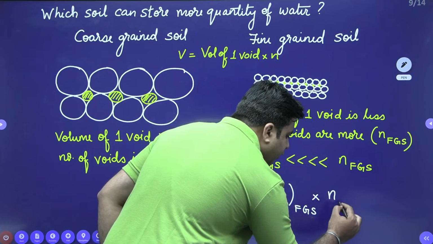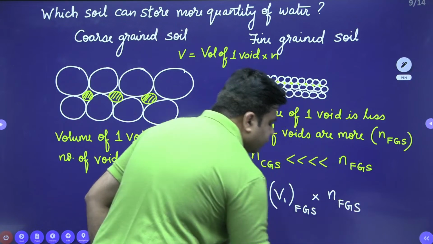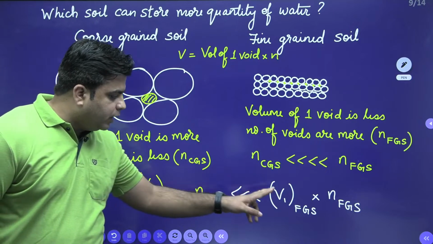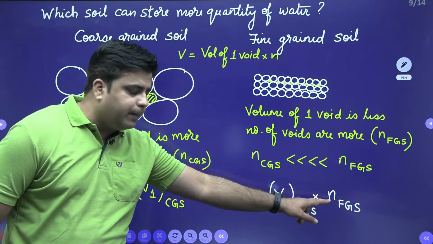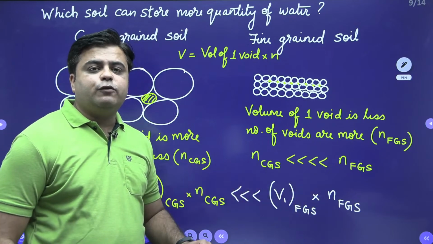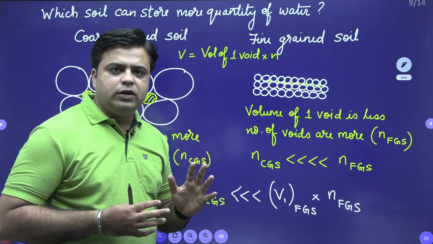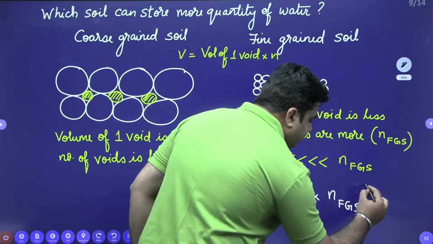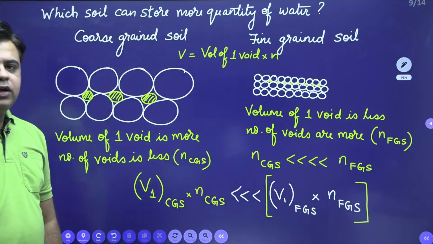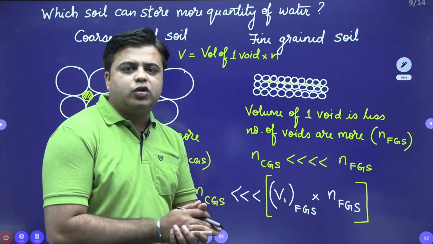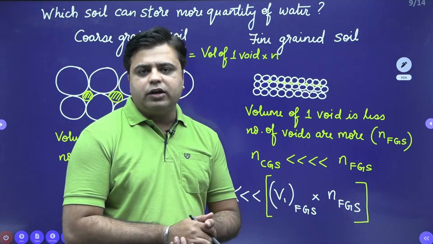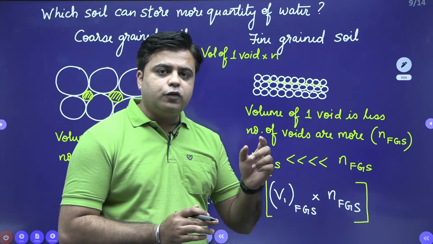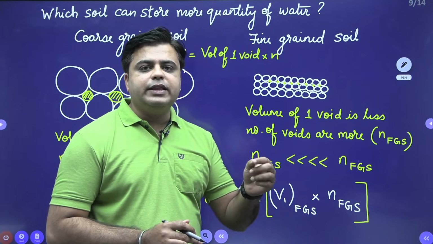The reason being, the volume of one void for fine grained soil is less, but the number of voids present in fine grained soil is huge. So this quantity comes out to be more as compared to coarse grained soil. So the volume of voids for fine grained soil is comparatively more than the coarse grained soil, due to which the water storage capacity for fine grained soil is more than the coarse grained soil.